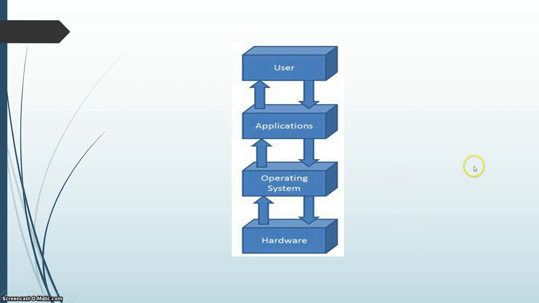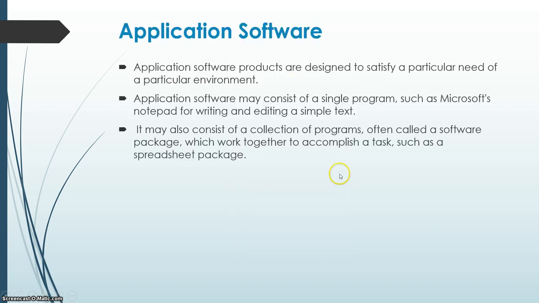A simple diagram of working of a computer. There will be an end user, application software, then operating system, hardware. User cannot directly interact with the hardware, or manage the memory, etc. So operating system is essential for the working of a computer.